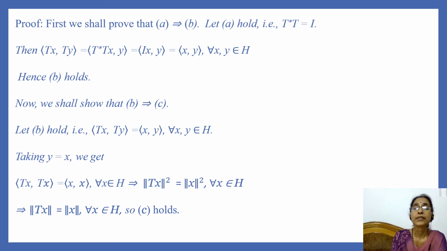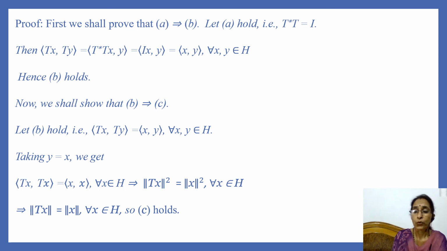Now we shall show that statement B implies statement C. So let B hold, that is inner product of Tx and Ty is equal to inner product of x and y for every x, y in H. If we take y equal to x in this expression, because this expression holds for any x, y in H, so we find that inner product of Tx and Tx is equal to inner product of x and x for every x in H. And this implies that norm of Tx whole square is equal to norm of x whole square for every x in H. So we have shown that norm of Tx is equal to norm of x for every x in H.